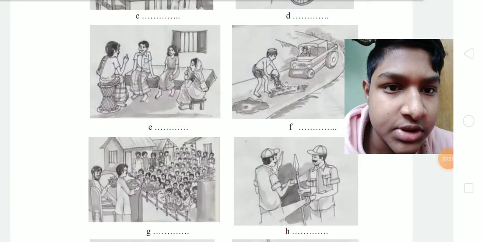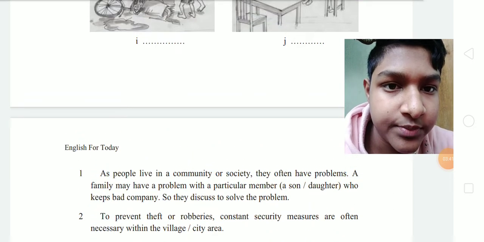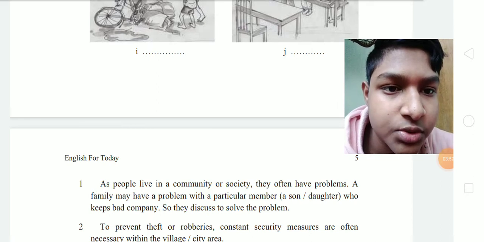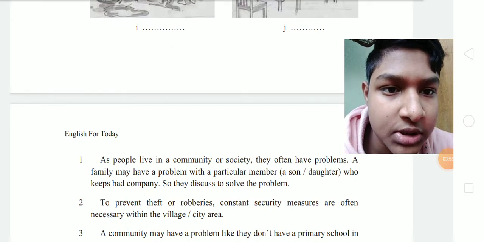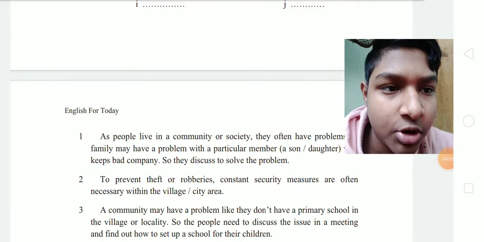Okay, so there are pictures on this page. As people live in a community or society, they often have problems. 1. A family may have a problem with a particular member, son or daughter, who keeps bad company. So they discuss to solve the problem. 2. To prevent theft or robberies, constant security measures are often necessary within the village or city area.